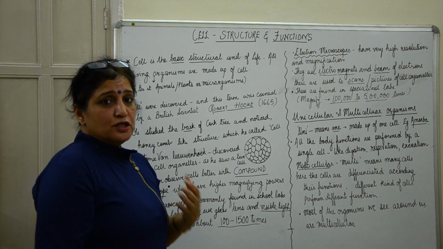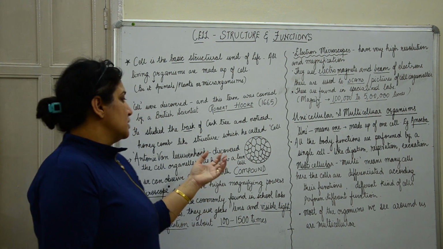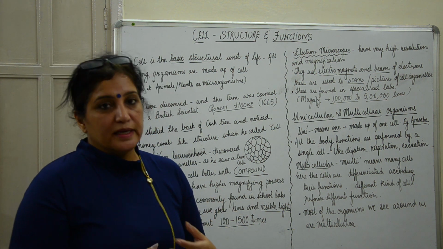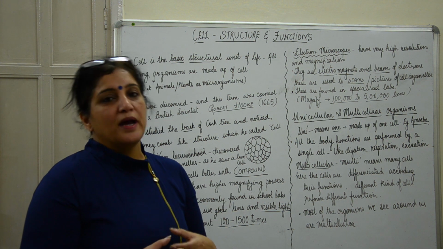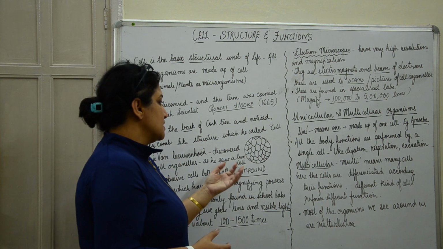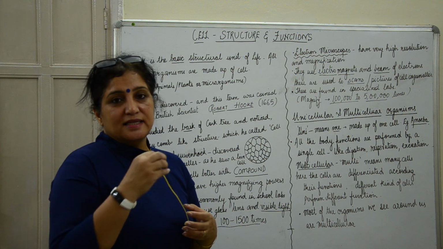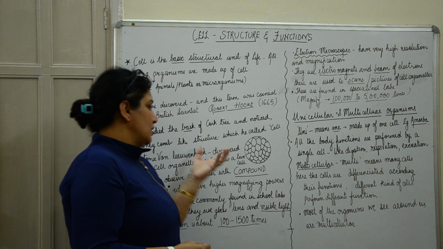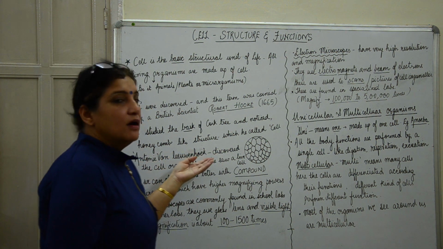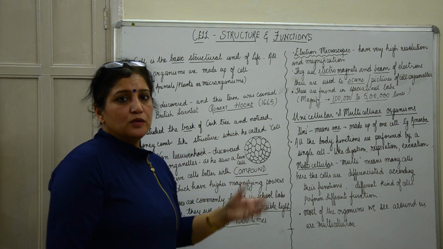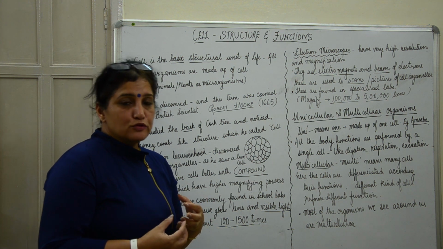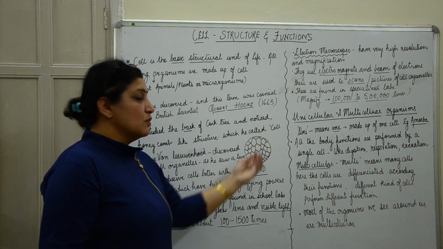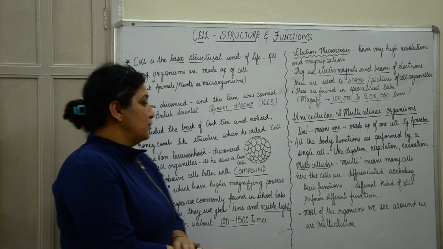It was Anton von Leeuwenhoek who discovered the cell organelles. He improvised on the microscope, and his microscope had better magnifying powers. So he could see a living cell, and inside that he could see certain organelles also. That is why we also call him the father of microbiology, because he improved on the microscopes, and also discovered that a cell itself is not just the walls, but it also has certain living components in it.